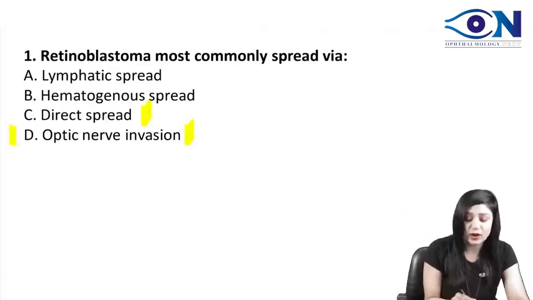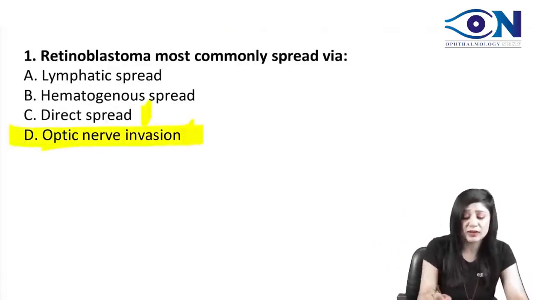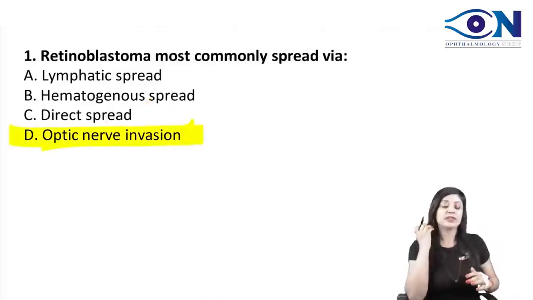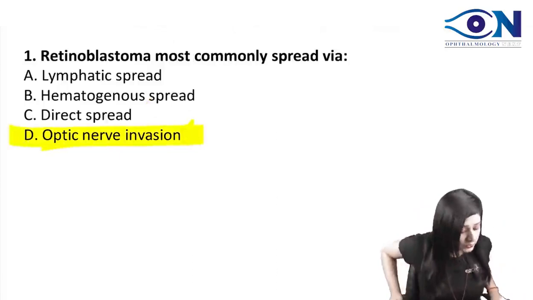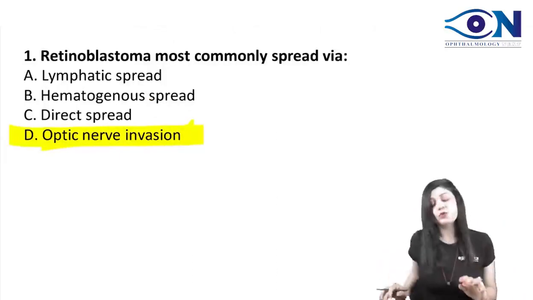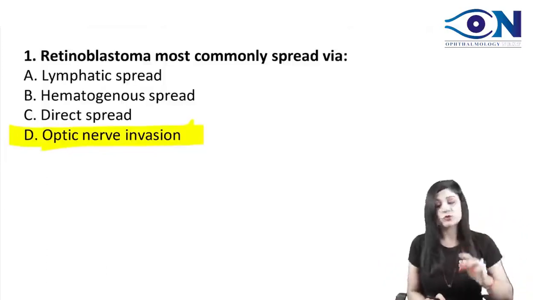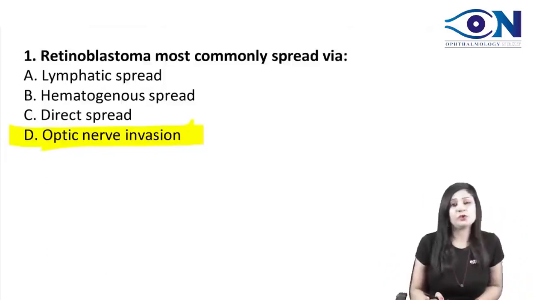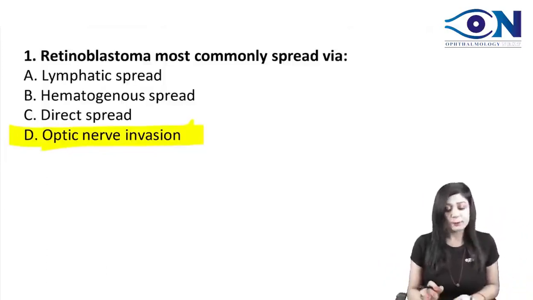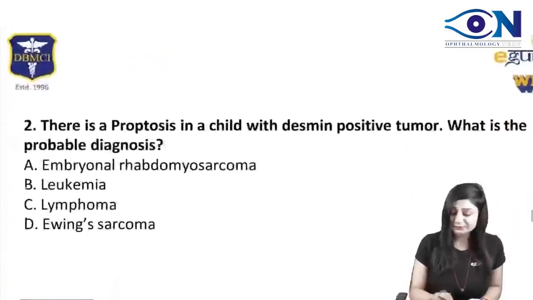In that case, you have to choose the optic nerve without a doubt. Don't make the mistake of putting the tick over the direct spread. If both are given, always go with the optic nerve invasion, right?